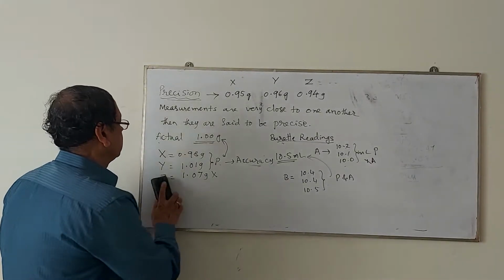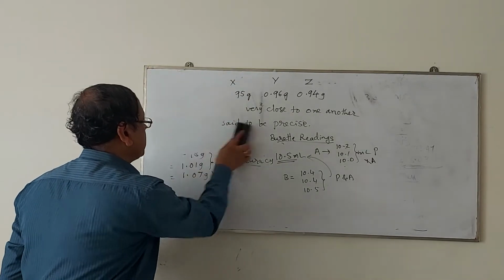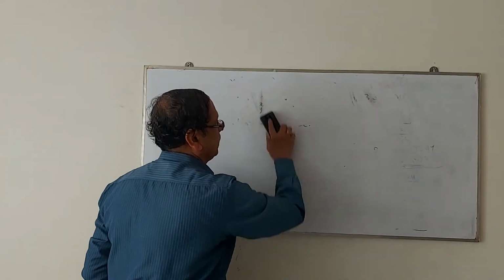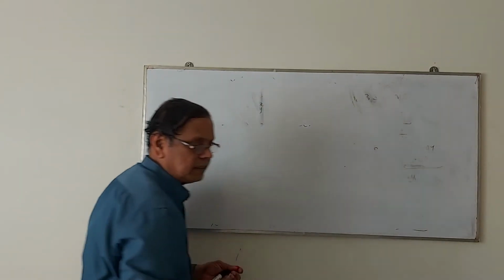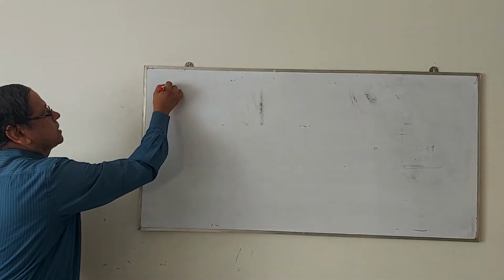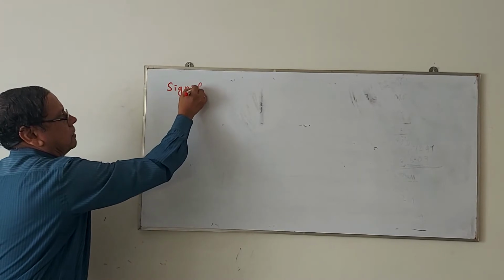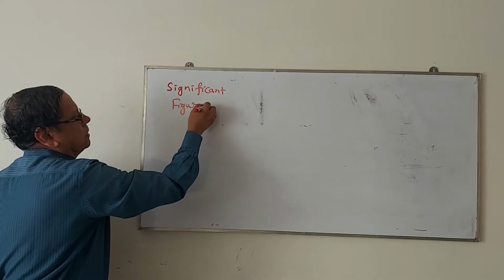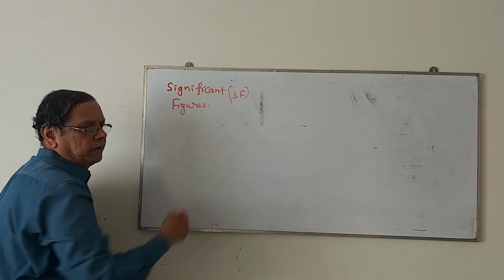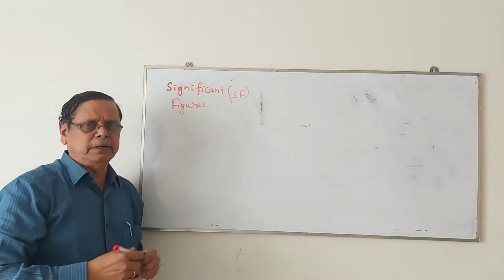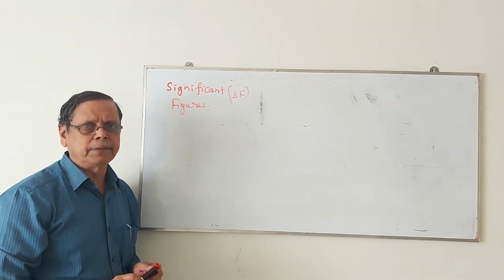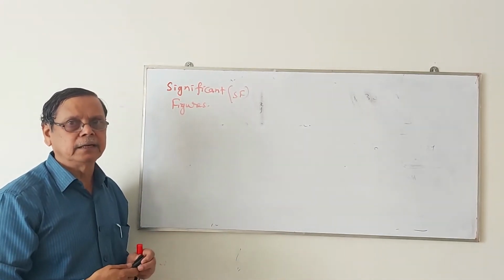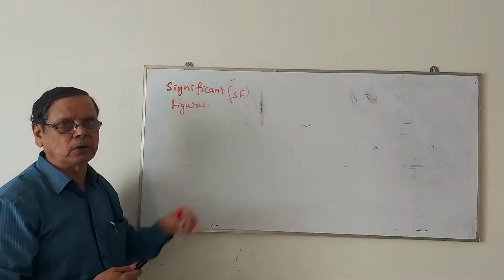The next topic that we use while expressing the values of various measurements is significant figures. In short, I will write this as SF. When we have some values expressed in some numbers, then how many digits of them are said to be significant and non-significant, that we will decide by considering certain rules.